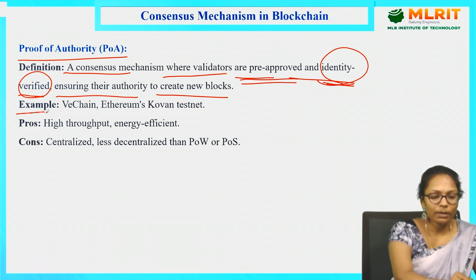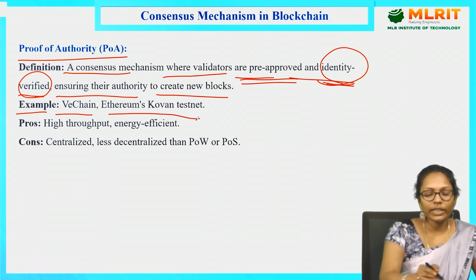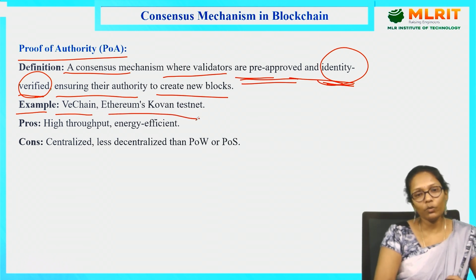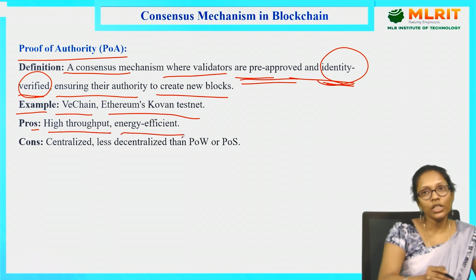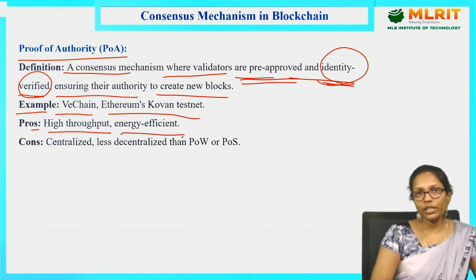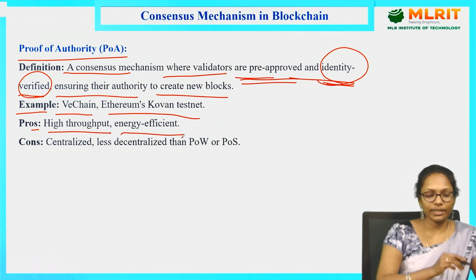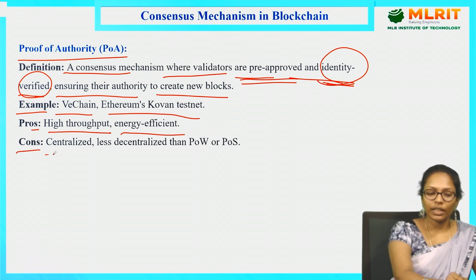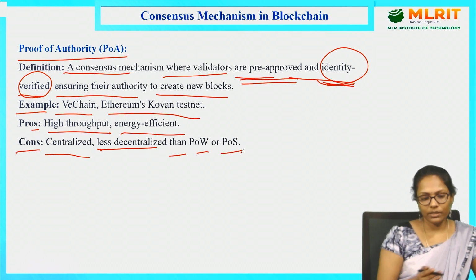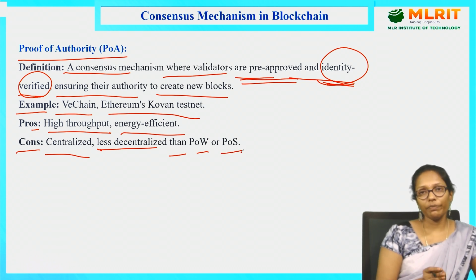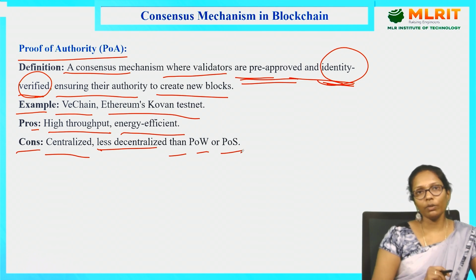Coming to the examples, VeChain and Ethereum's Kovan testnet are examples of proof of authority. Coming to the advantages: high throughput and energy efficiency. So it uses less energy and the output is generated in less time. Coming to the cons: again it becomes centralized, and less decentralized than POW and POS. So if every time they select only one person, then again it becomes centralized.